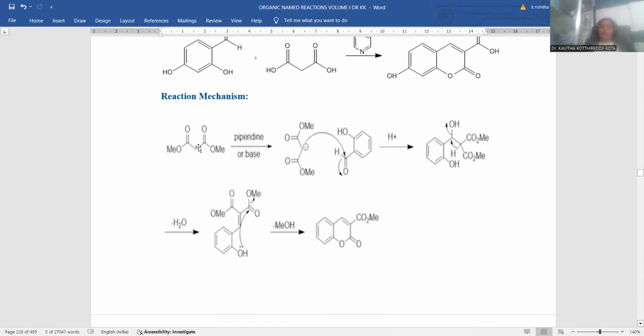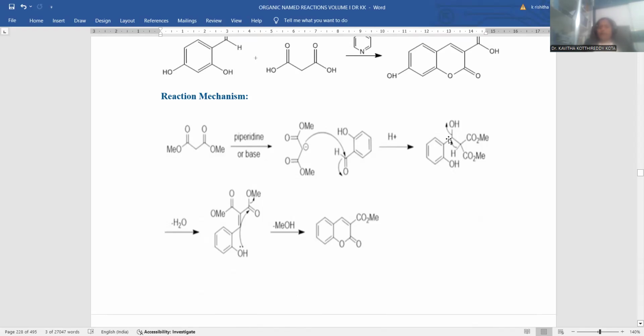Whenever H positive is removed, there is the origination of a carbanion. Being the active methylene carbon atom, both carbonyls pull electron density towards them, so this carbon has less electron density, immediately loses H plus, and a carbanion is originated. This position is more acidic in nature. The generated carbanion has nucleophilicity and binds with the aldehyde carbonyl carbon, establishing a new carbon-carbon linkage between the active methylene and the carbonyl carbon.